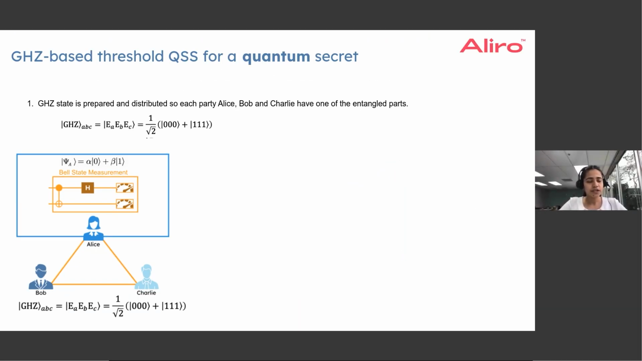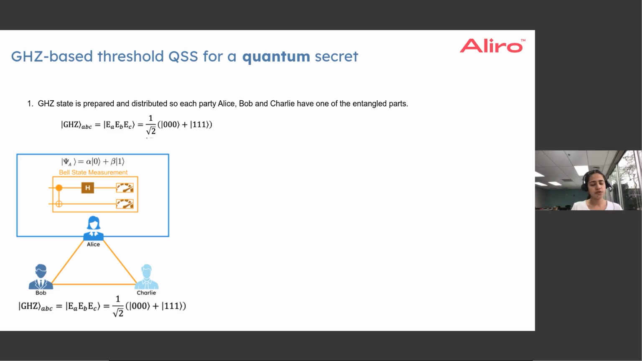Here, we are considering a three node network. Alice, Bob, and Charlie are the three nodes in the network, and Alice is the dealer who has the secret quantum state. To begin with, Alice, Bob, and Charlie have a multipartite entangled state, specifically a tripartite entangled GHZ state, which is of the form 000 plus 111, as shown here, that is distributed across all these three nodes. So they have one photon from the state each.